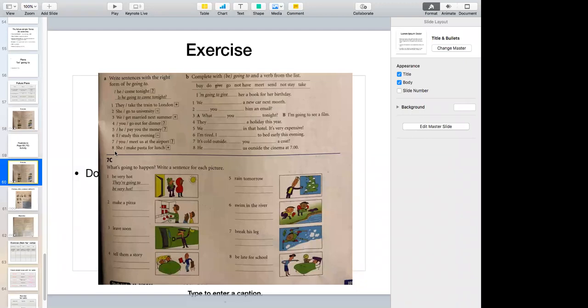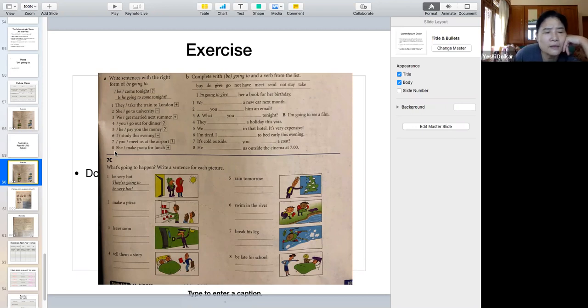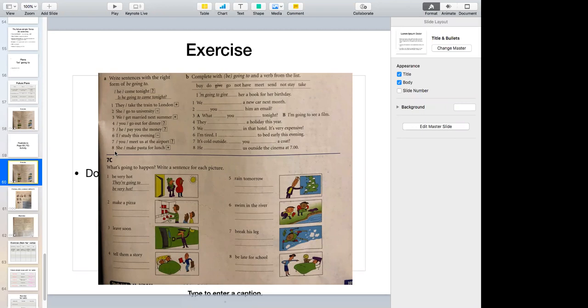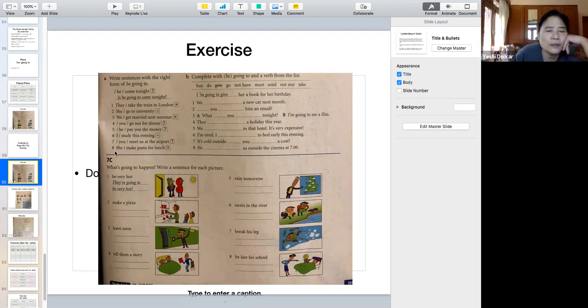She's going to make pasta for lunch. You know what pasta is? Yes, it's like noodle. It's like Tukpa. Italian tukpa. So she's going to make pasta for lunch.